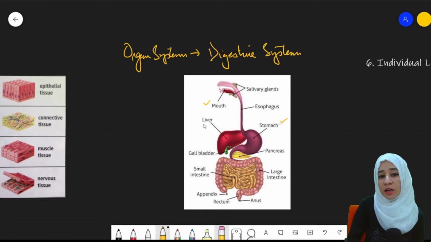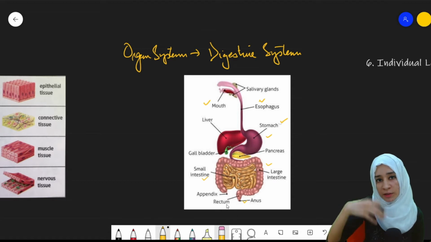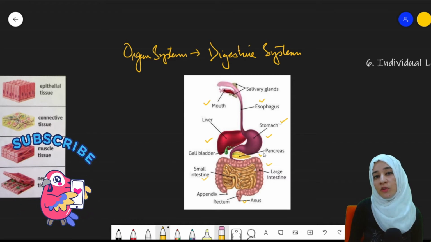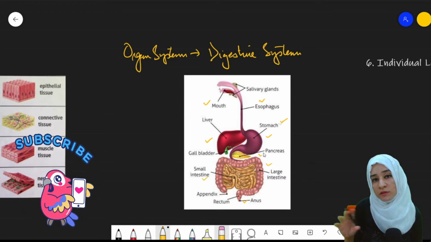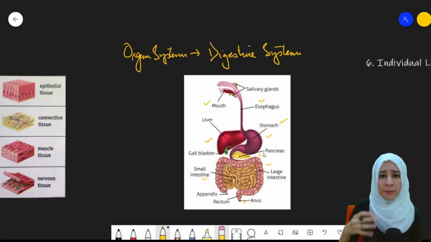It starts from the mouth, then it leads to the food pipe that is known as the esophagus, then towards the stomach, the stomach goes towards the small intestine and then to the large intestine and then to the rectum and the anus. Also the liver and pancreas perform their role in the process of digestion. So these are all the organs that will combine together and they will perform a function and they will result in the formation of an organ system.